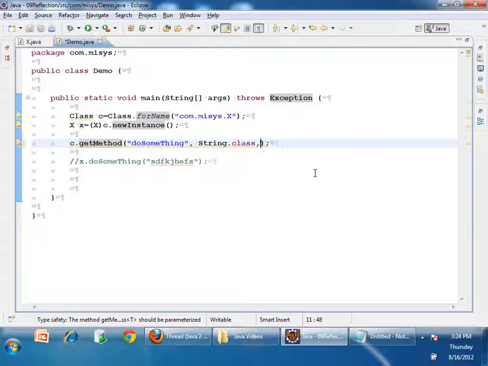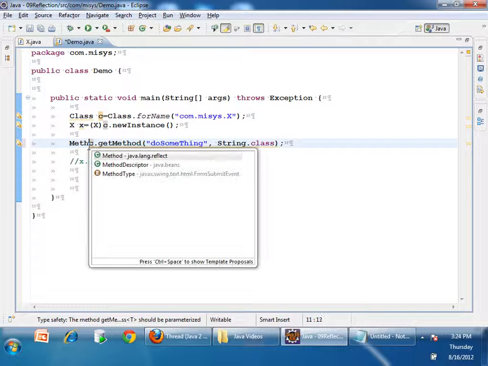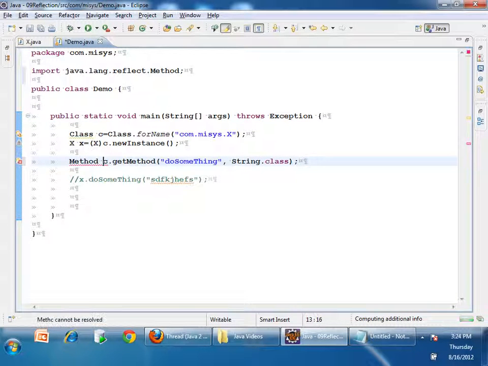I should say comma, String.class. So I mean that I want a Method object for a method whose name is this and taking two String objects. Right now I have only one. Okay, I will get a Method object.